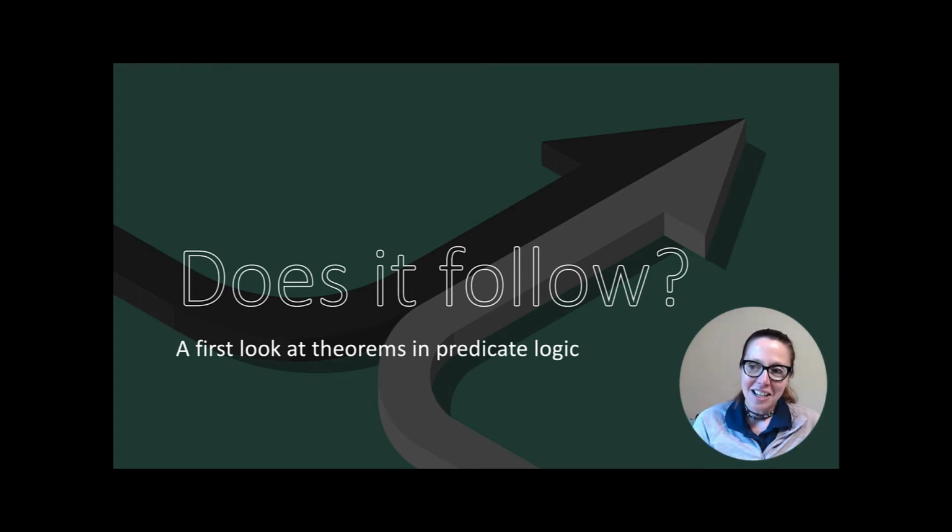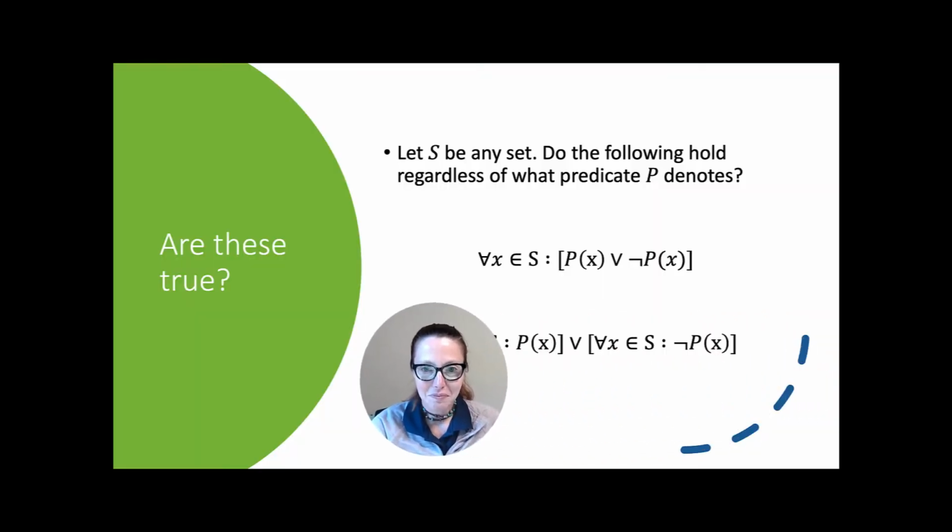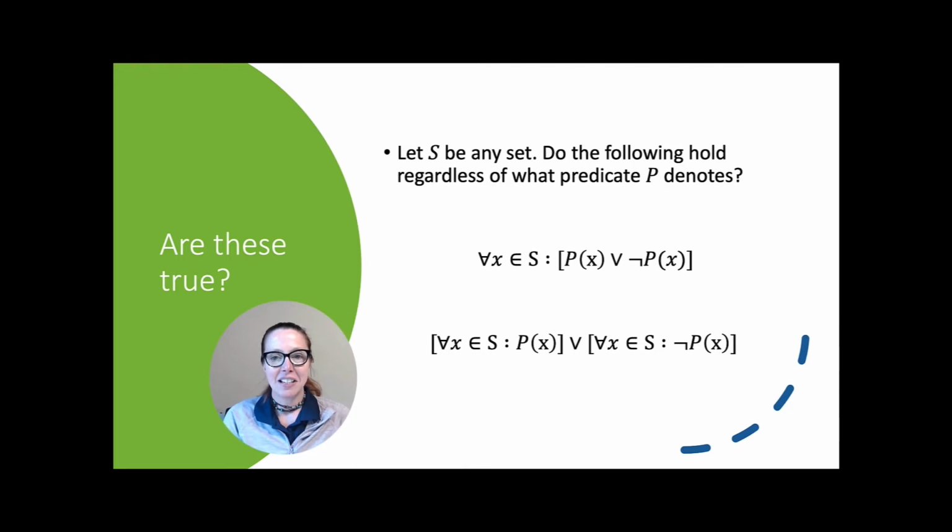So let's take a quick look at using all of this information to determine if a few things are true. Let's say we have a set, any set, S. Do the following hold without telling you what the predicates are? For all x in S, P of x or not P of x. Well, this is just stating that if we look at any element in S, either the predicate holds or it